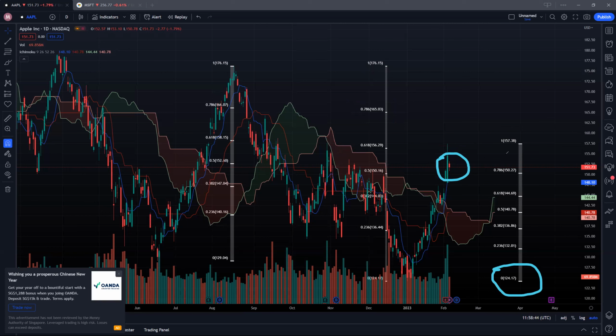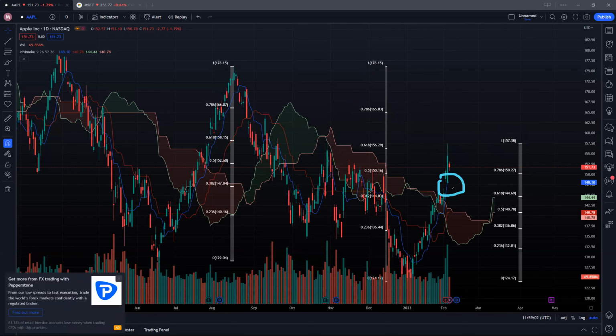So from a low of 124.17 to a high of 157, the immediate support we're looking at is at 150. Thereafter, it would be around the 144 and 140 levels. Currently, the blue conversion line is around 148, just below the $150 psychological support level. And the red baseline here is pretty far away at 140, which coincides with this 50% Fibonacci support level. So if this critical support at 148 does not hold, it's likely for us to see more downside ahead for Apple. So let's move on to see Microsoft.